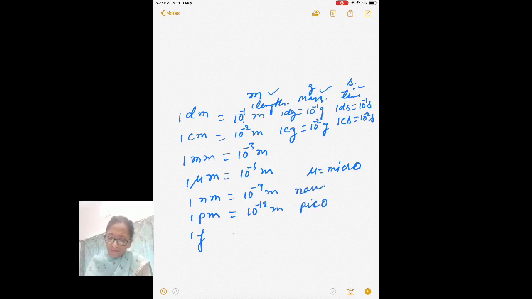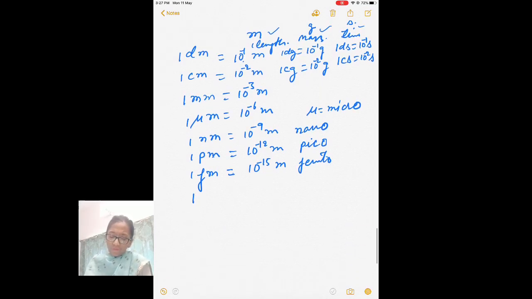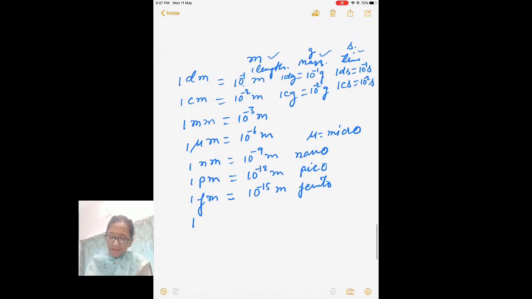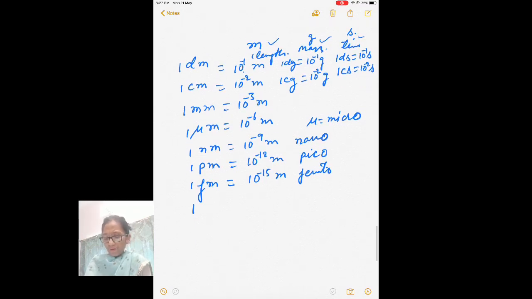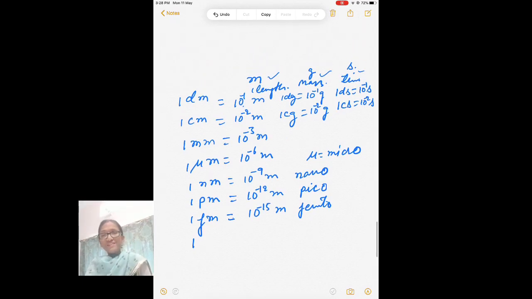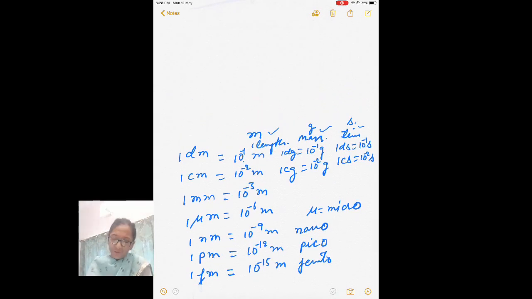1 femtometer is equal to 10 power minus 15 meter. Femto. And this is your pico, and then your nano. Let me write firstly the multiple of units, larger units, then I will write this one.